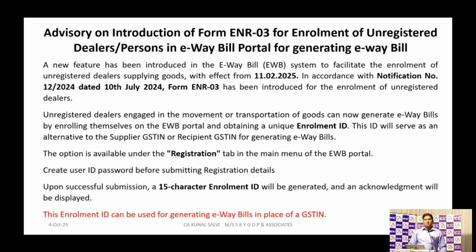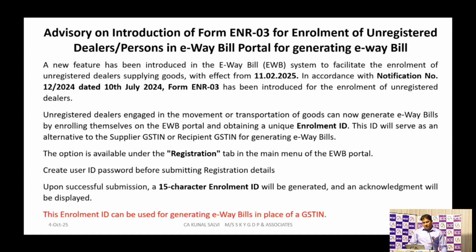He can create his login ID on the e-way bill site by filing the ENR-03 form. On the e-way bill portal, there is a registration section. While clicking on registration, there is a tab for unregistered person, and under it this form ENR-03 will open. One has to fill up that form and create the login ID, and then after creating the login, he can create an e-way bill for his outward supply, or even for his inward supplies.